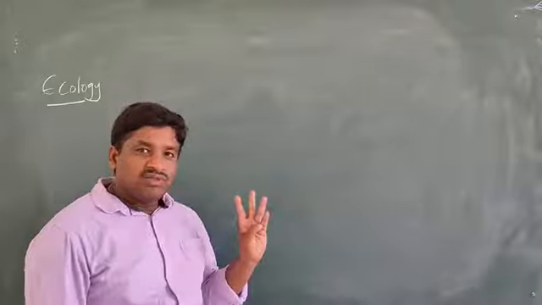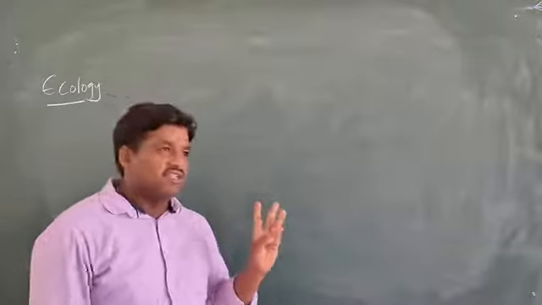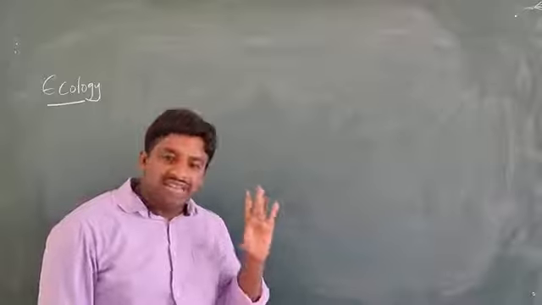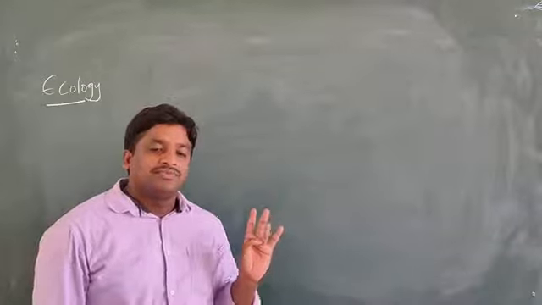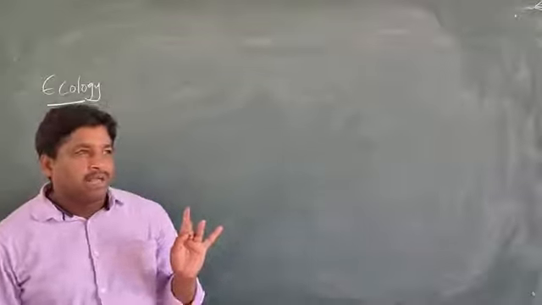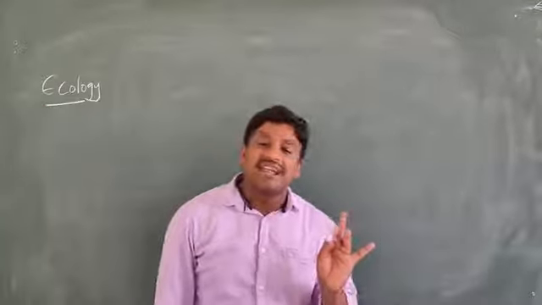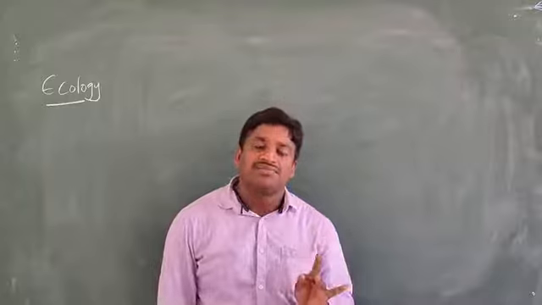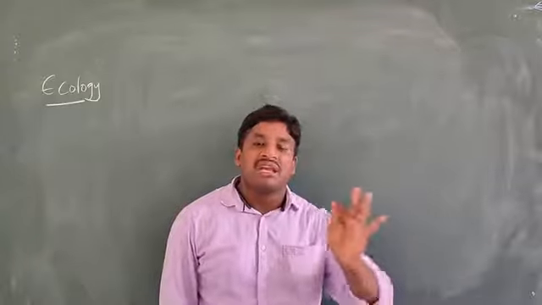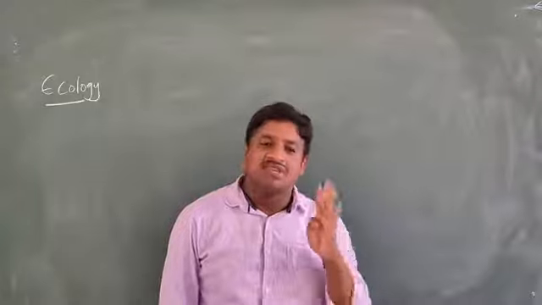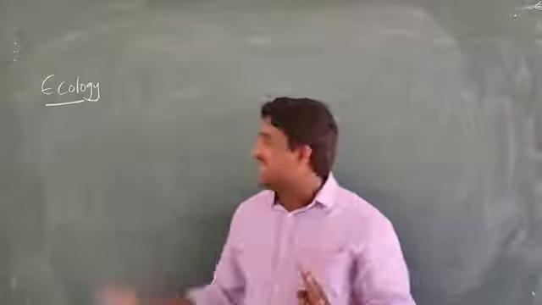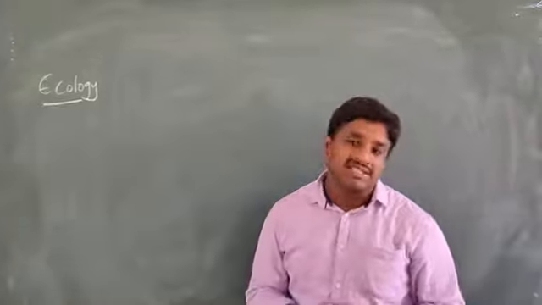First one, organisms and populations. Second one, ecosystem. Third one, biodiversity and conservation. Fourth one, environmental issues. These 4 chapters are included in the ecology unit.